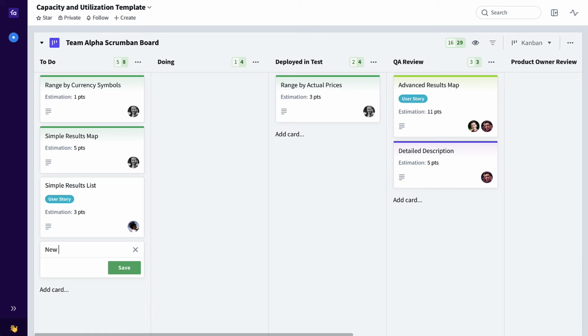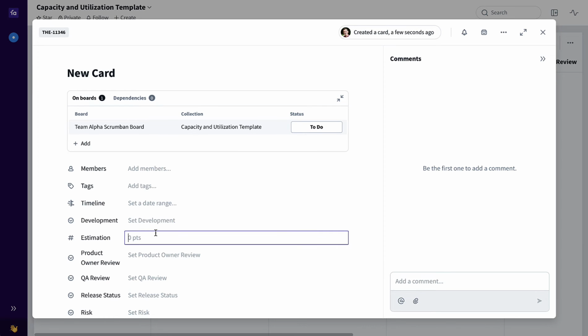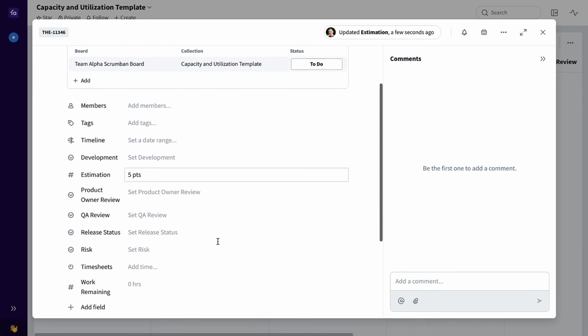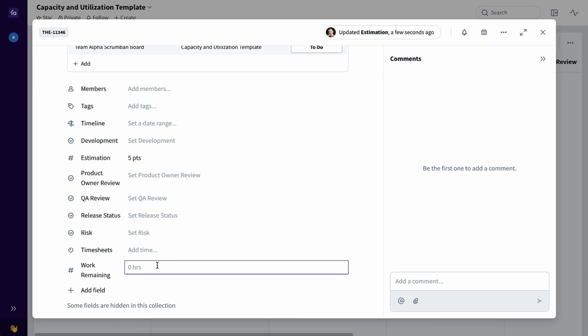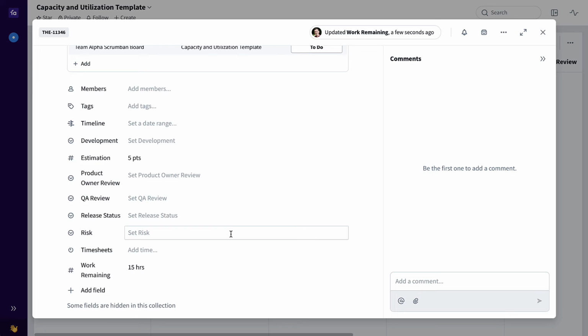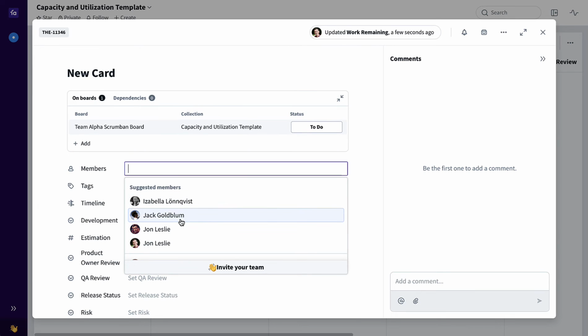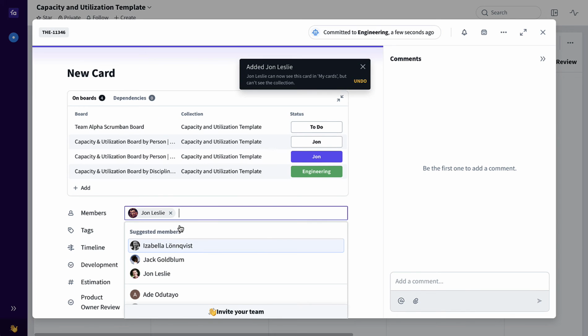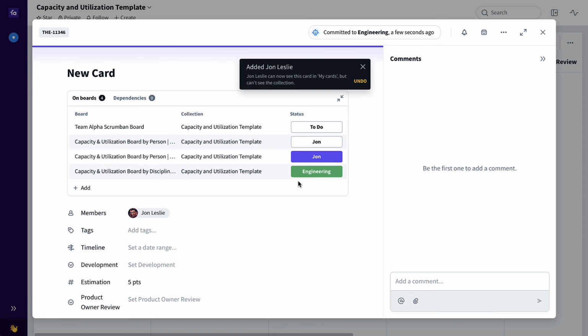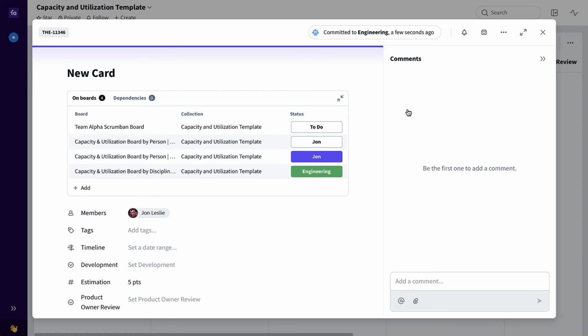Add a new card representing a new deliverable or a new increment of value. And this might have a points estimate, but also it's been broken down into tasks and has a work remaining estimate, 15 hours. Now when I assign this to John, you can see that it automatically added the same card to those capacity boards to the appropriate columns.